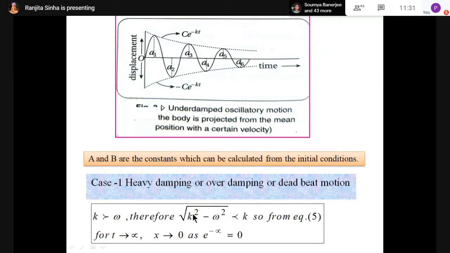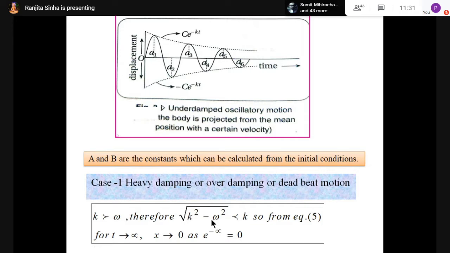K square I have taken and here omega square I have taken. So that value of K square is decreasing as I am subtracting the value of omega square from here, is it? Yes, ma'am. So initially if omega is 0, then K square minus omega square, this value is maximum value K.